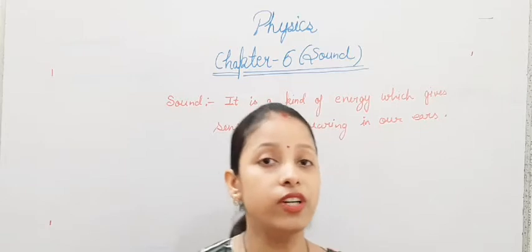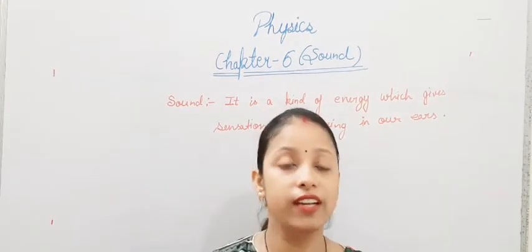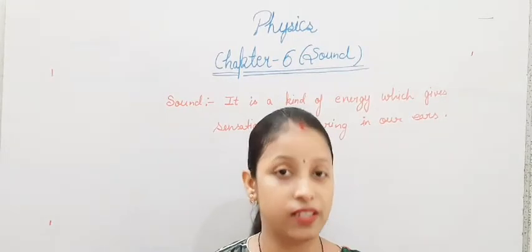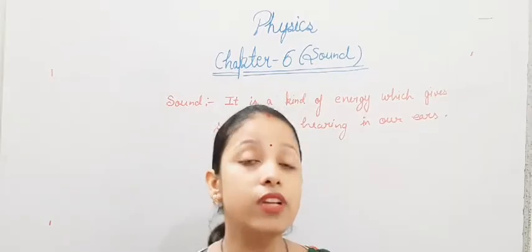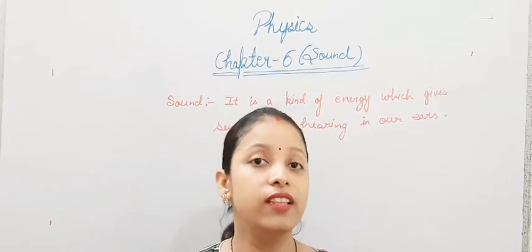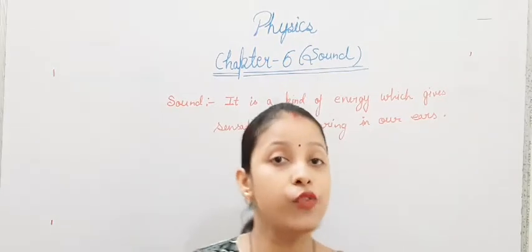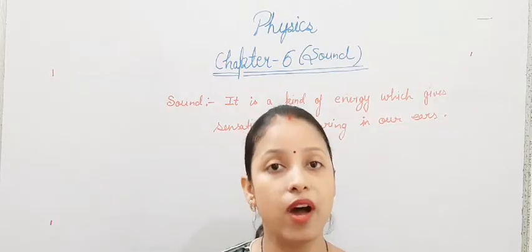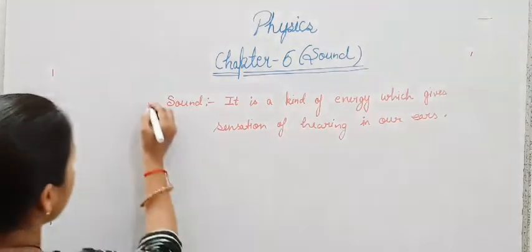Next very important thing is light. Light can travel in air, it can travel in vacuum, it can travel in solid and liquid, but sound is different from light. Sound cannot travel in the vacuum. Why? Because vacuum is a region where no air is present, and sound requires a material medium to propagate. This is a very important point about sound.